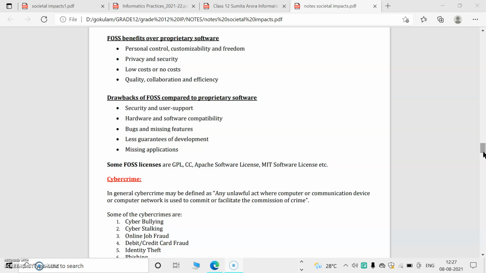Drawbacks are also there. In security there may be drawbacks because any user can modify it. So we should collect the software from the corresponding trusted user. And there may be some FOSS licenses too. They are GPL, CC, Apache software license, MIT software license, and so on.